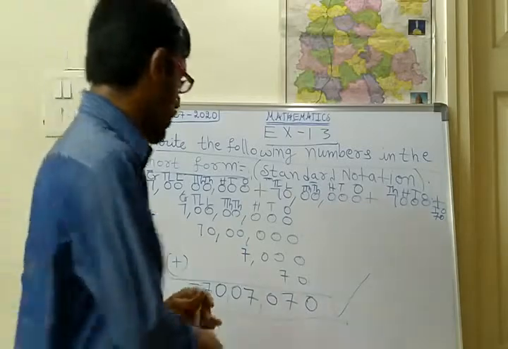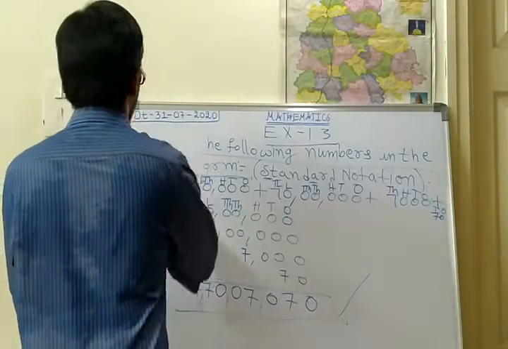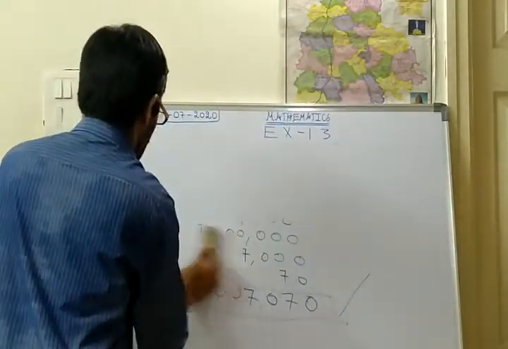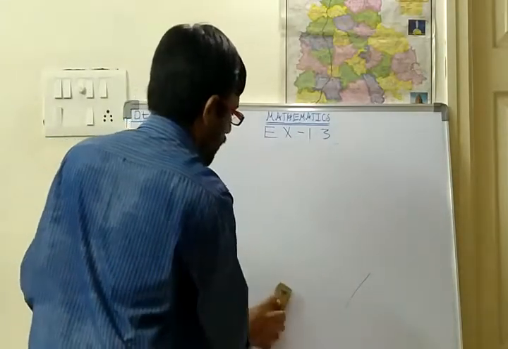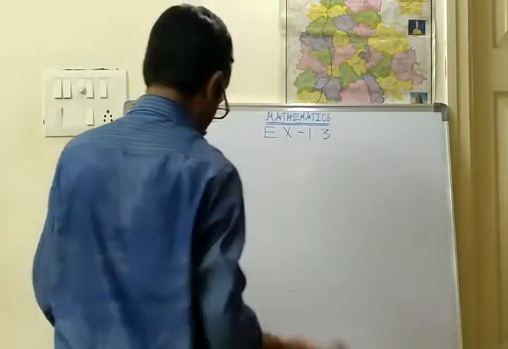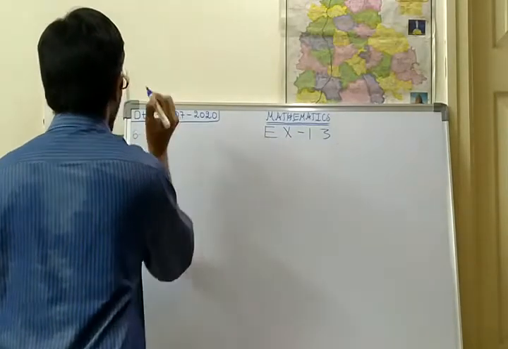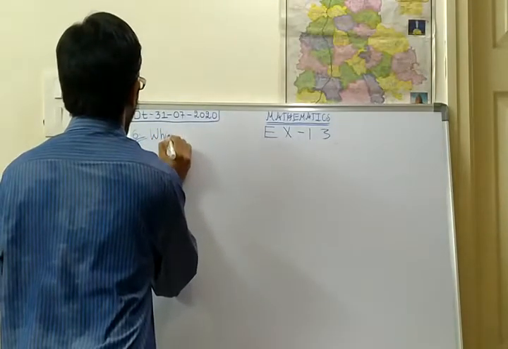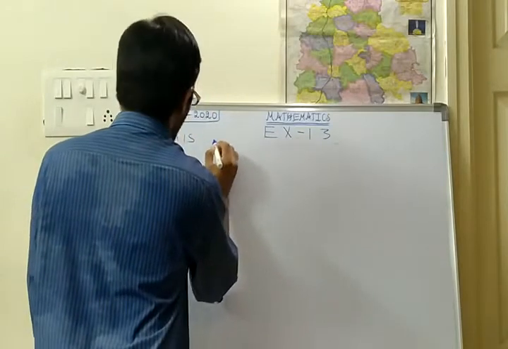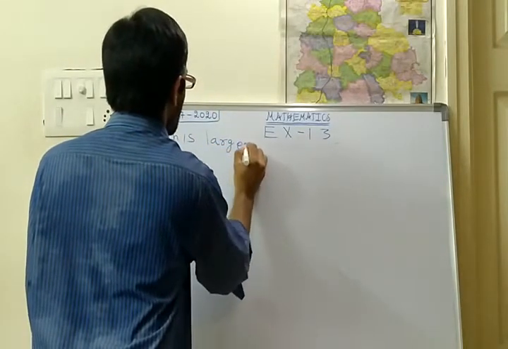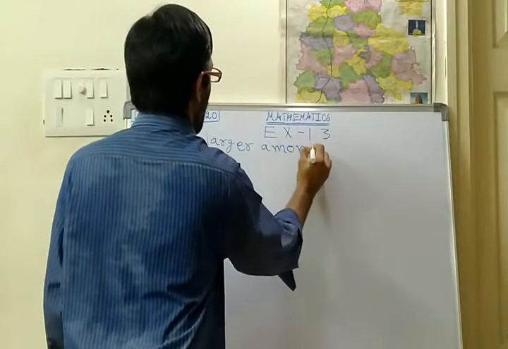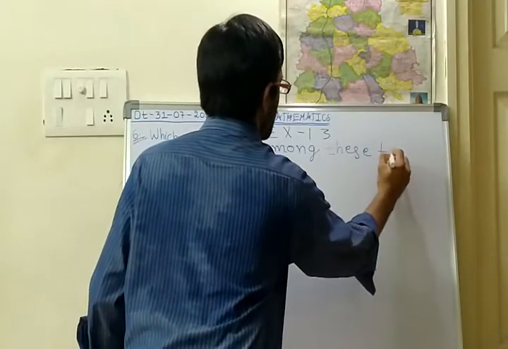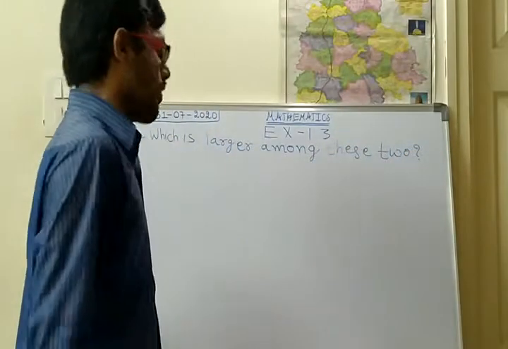Okay, now we shall go with the next bit. So what is the next? Sixth bit. Sixth bit, which is larger among these two. Which is larger among these two.